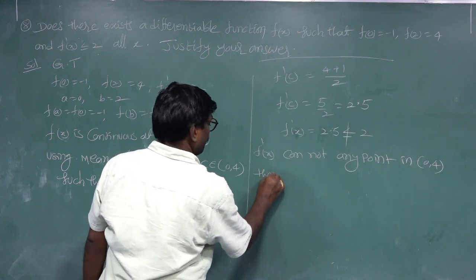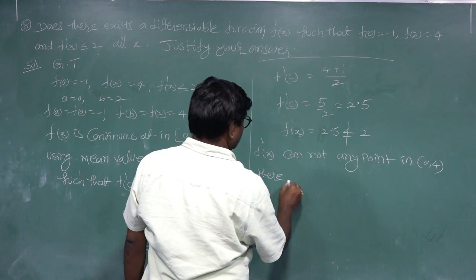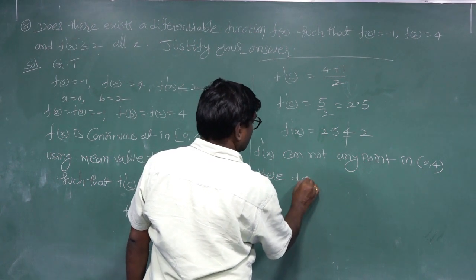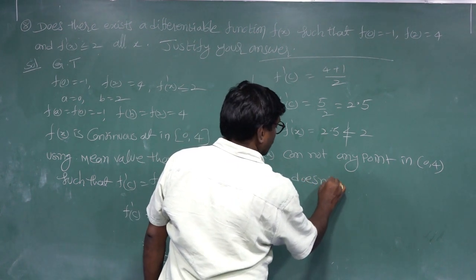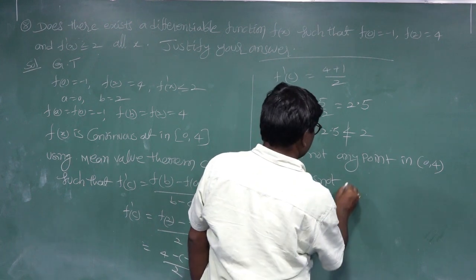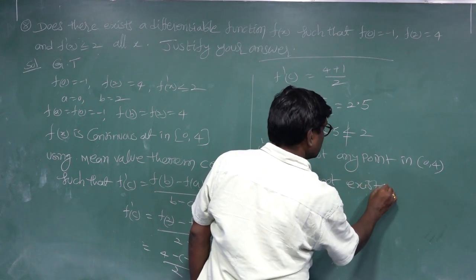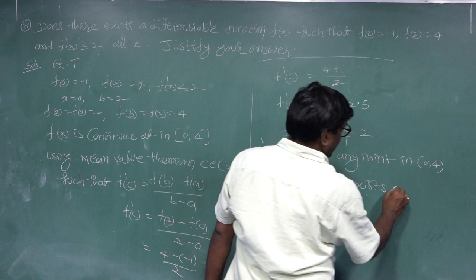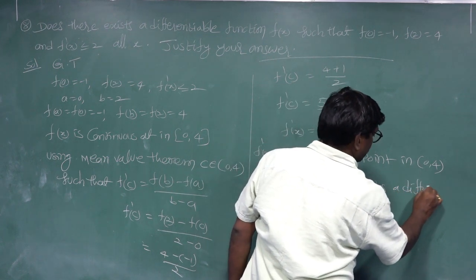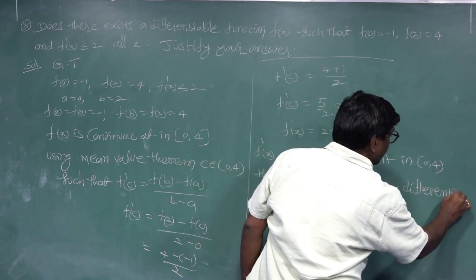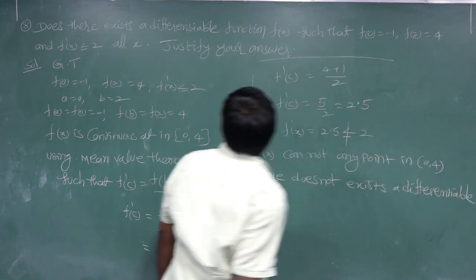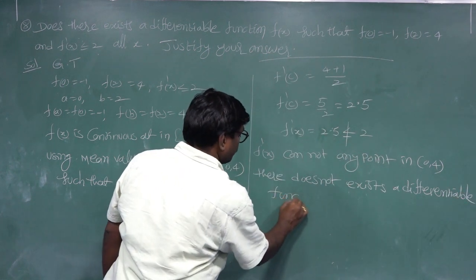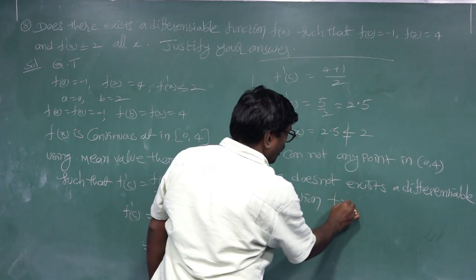There does not exist a differentiable function f of x.